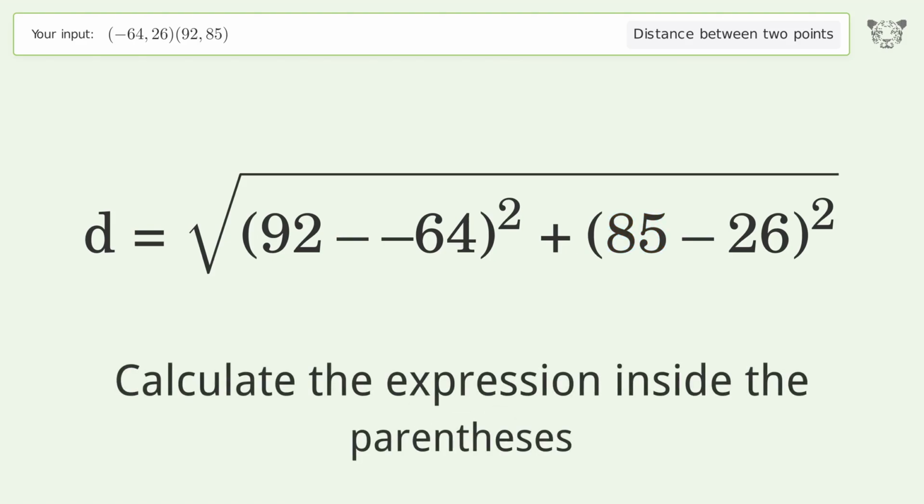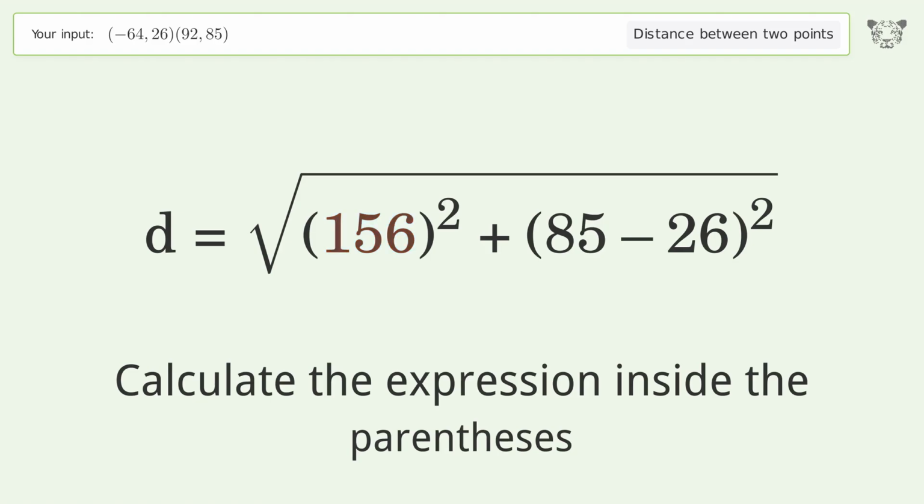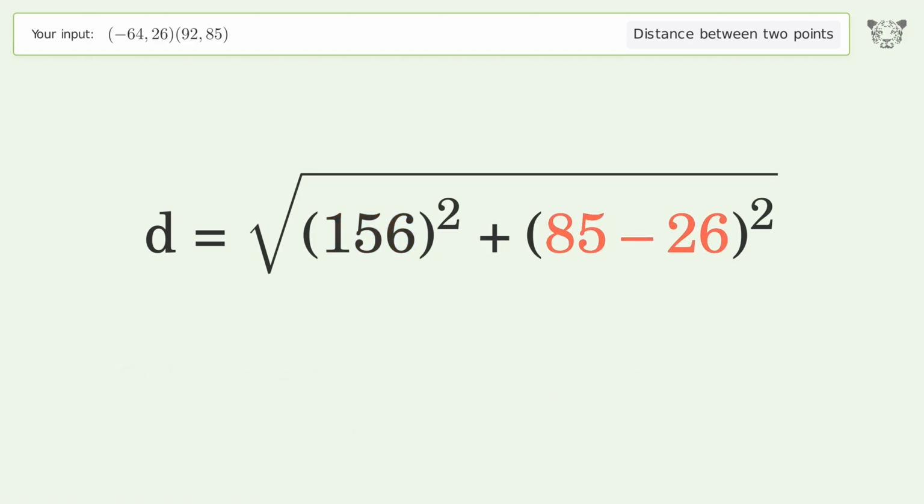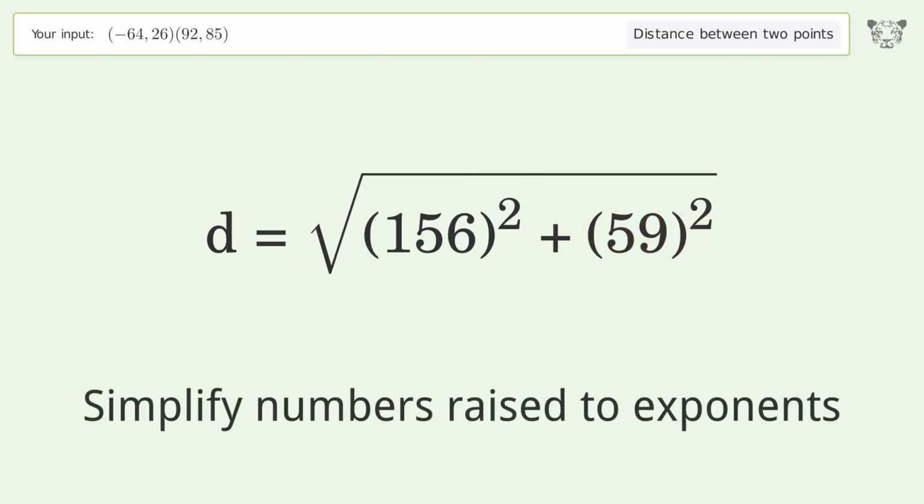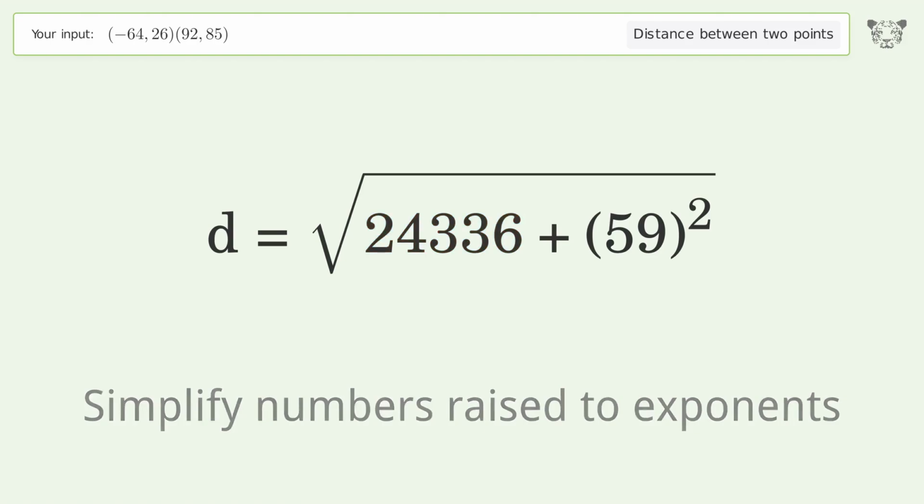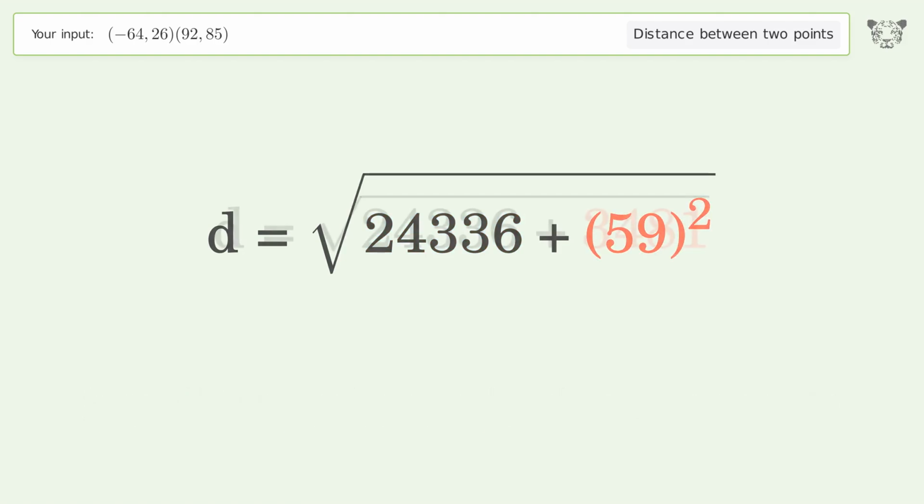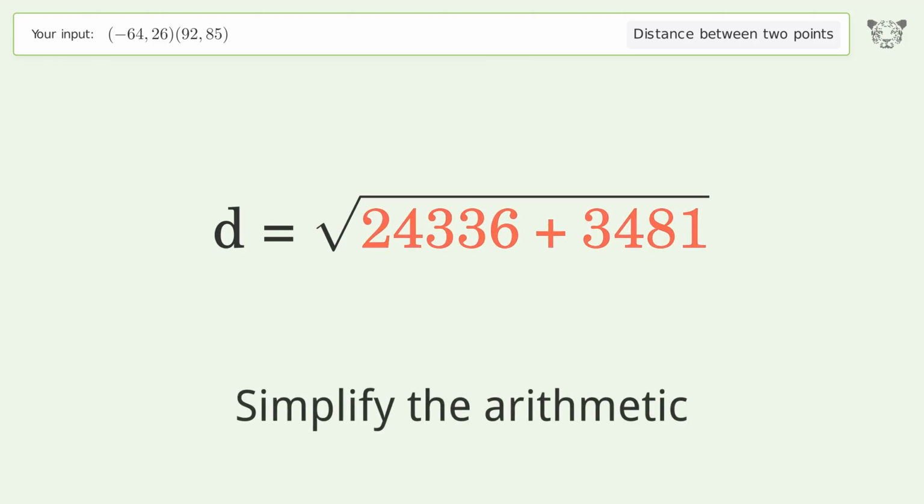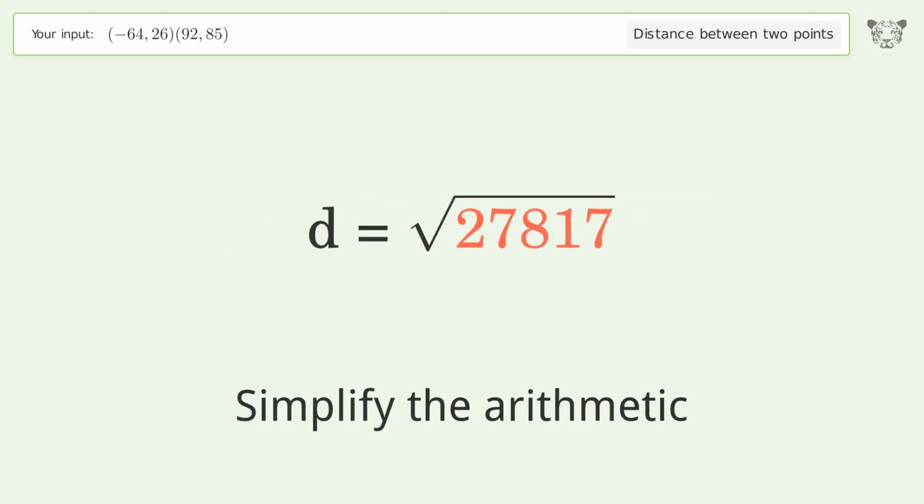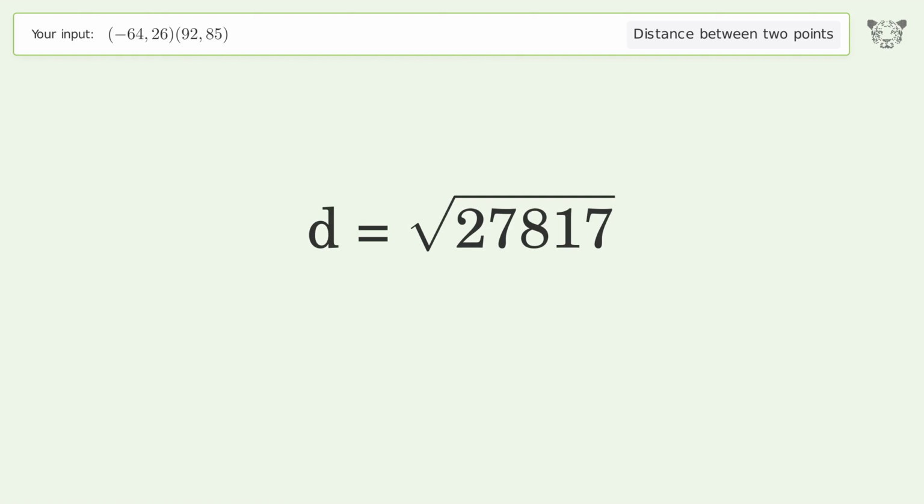Calculate the expression inside the parentheses. Simplify numbers raised to exponents. Simplify the arithmetic. And so the distance between the 2 points is the square root of 27,817, or 166.784.